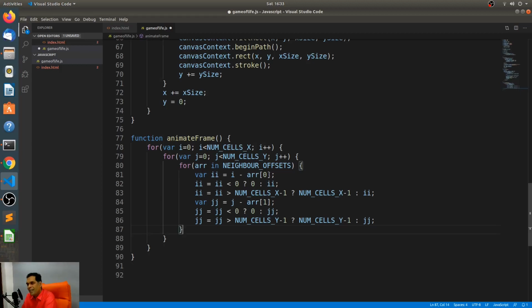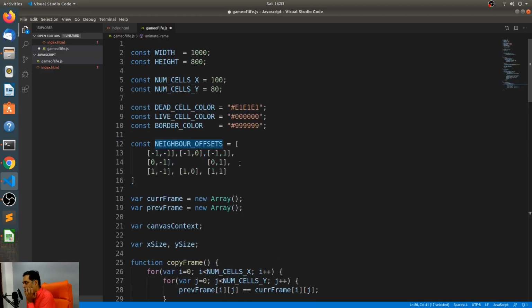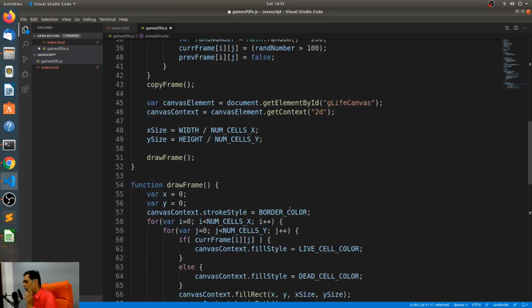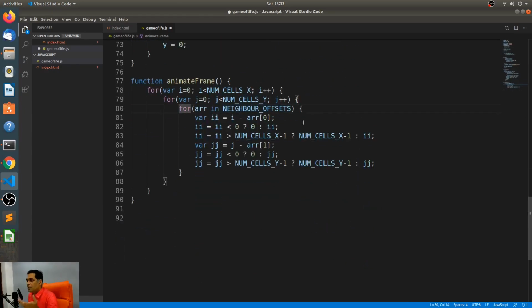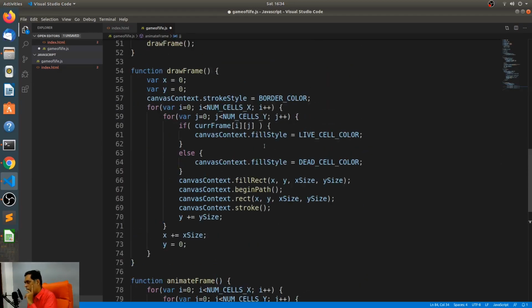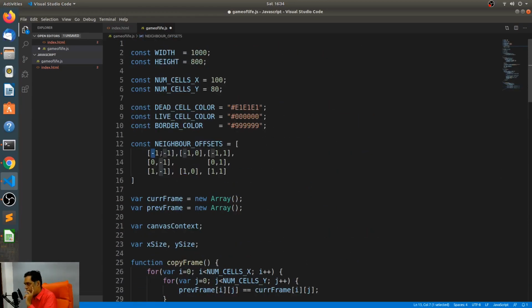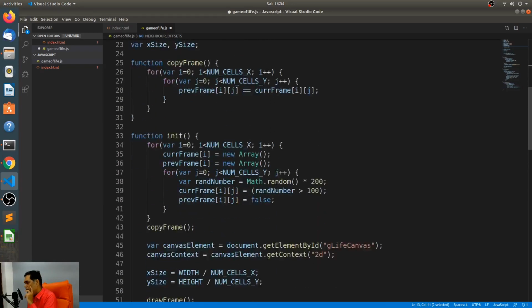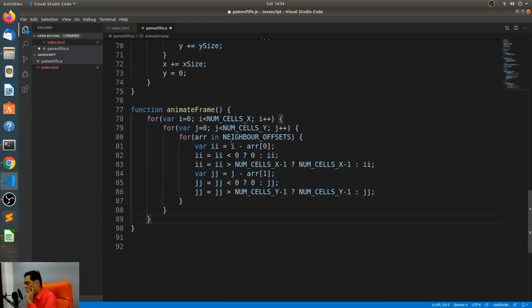Is that making sense? What I'm doing over here? Yeah. The first line, I minus ARR of 0. What is that? So basically, this is the neighbor offset, right? So I'm getting the offset. This is the for each loop in JavaScript. Each one of the neighbor offsets itself is an array containing two elements, the 0, comma 1. So it would be this and this. Yeah. So why do you subtract that from I?